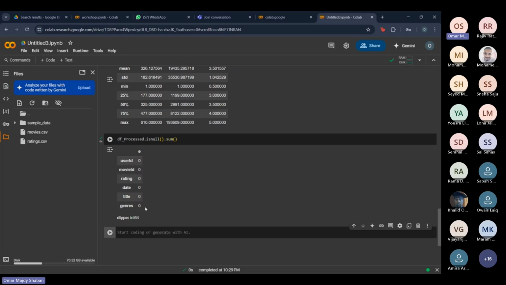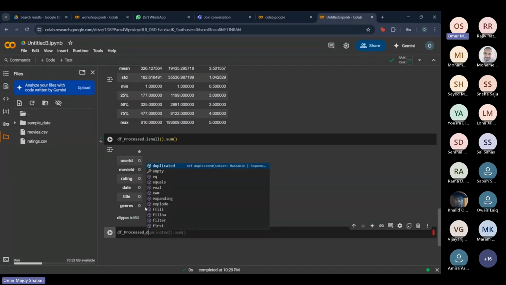Now that we've checked if there are any missing values, we're going to check how many duplicate rows we have. Since this data is misleading, if we have duplicate rows, it might give us a bias. For example, if we have a duplicate row that gave 5 stars, but it's duplicated 10 times, it's going to skew the data. So we really need to check if there are any duplicate rows.